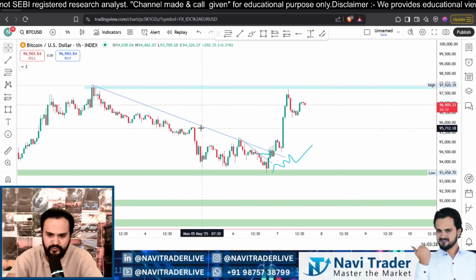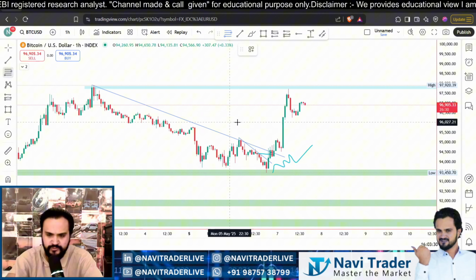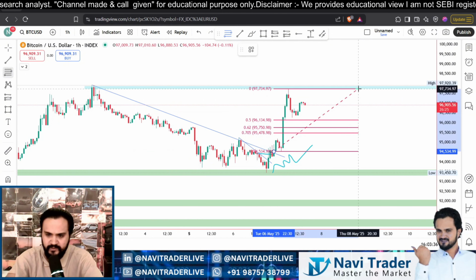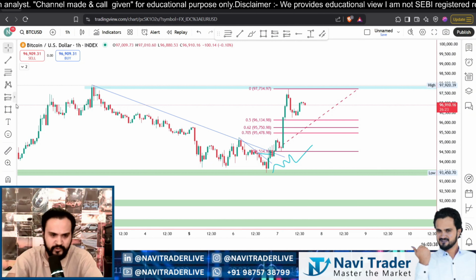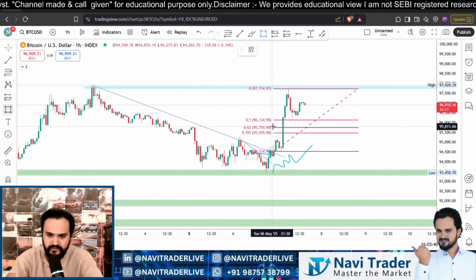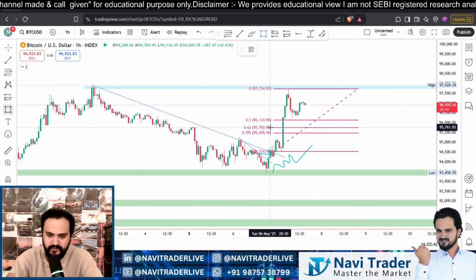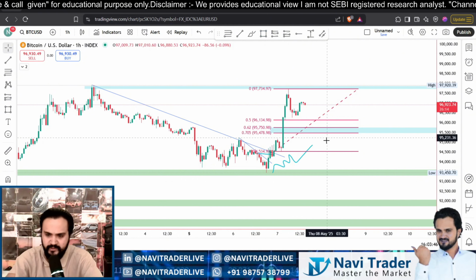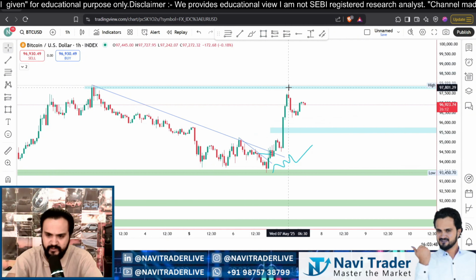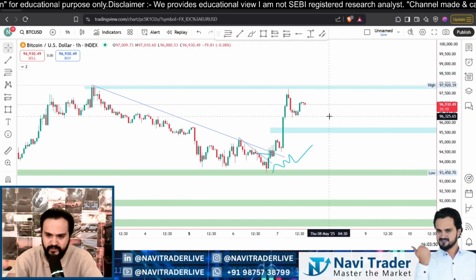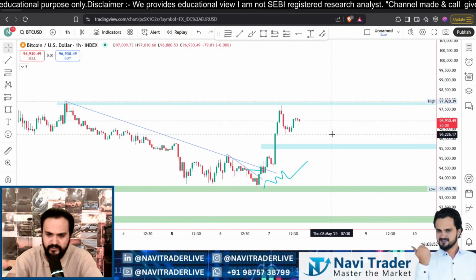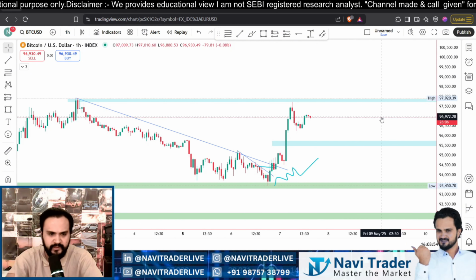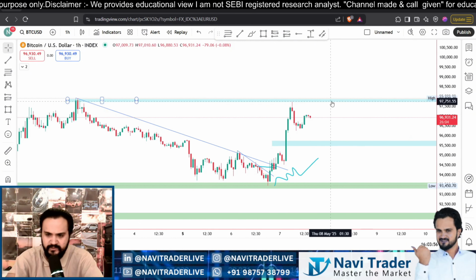Things are the same. If we use Fibonacci, then we have an area for the long on BTC. I think maybe this will be a good area for the long. You can plan your entries here after it takes a good pullback, and after a bullish candle you can plan your entries on BTC, and the target will be this level.